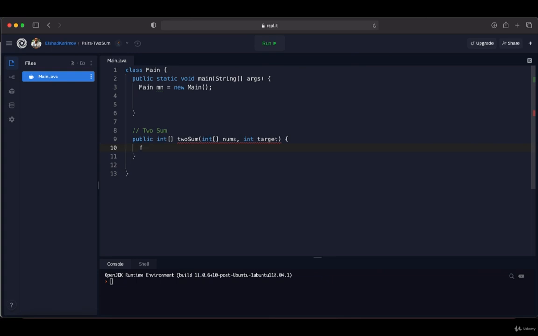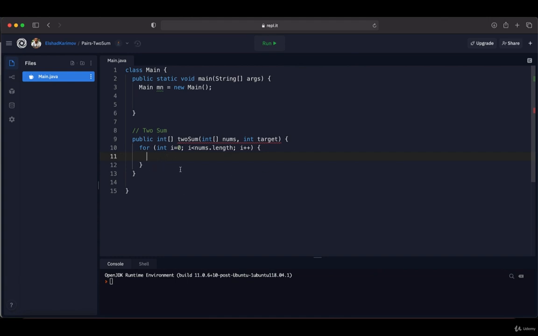So the first loop will be like this: for integer i equals 0, because the index of the array starts from 0, and it will continue until the length of the array, so nums.length, and it will be increased by 1 in each step. So here basically in the first loop we are taking the element.